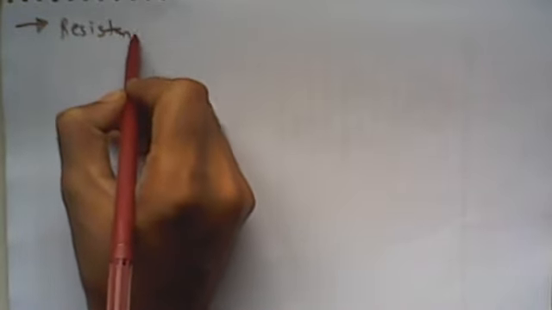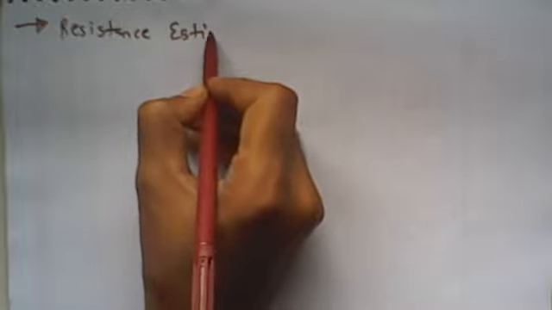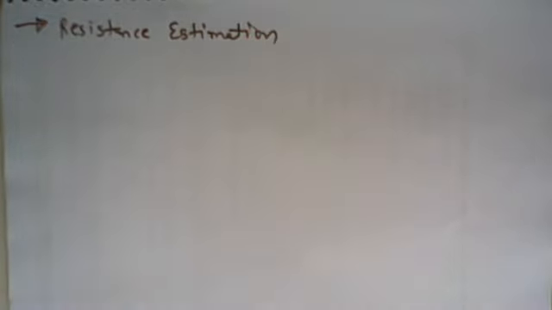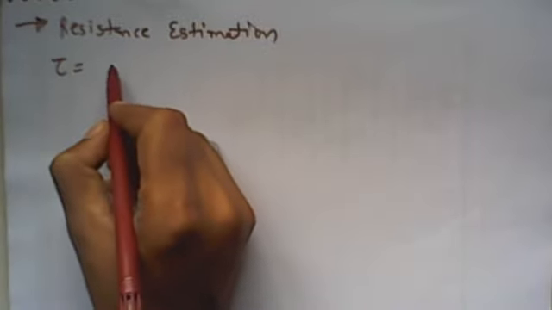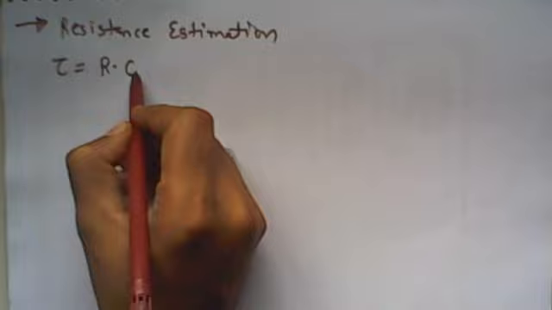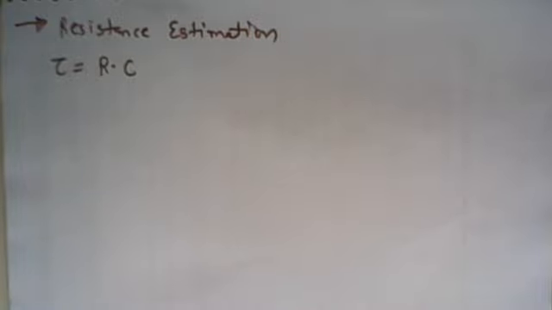Now the next topic is the resistance estimation, right? As we already derived the node capacitance, node capacitance depends on the physical structure of a MOSFET, and it has oxide and junction related capacitance. But if you want to find the propagation delay times, they depend not only on the load capacitance, they also depend on the R times C. So it also depends on the resistance of the network, right?